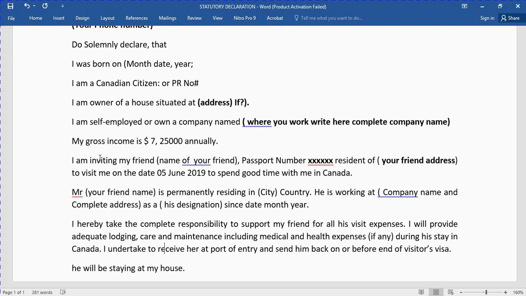I undertake to receive him at the port of entry and send him back on or before the end of the visitor's visa.